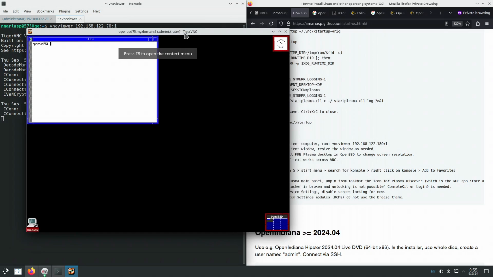Because I did not specify what type of configuration should be started, when the VNC server starts, it will start an X11 session, and it's going to start the default OpenBSD X11 session, which uses FVWM. This is why we want to configure for the current user, for the user administrator, that when the VNC server starts the X server session, it should start the KDE Plasma 6 X11 session.